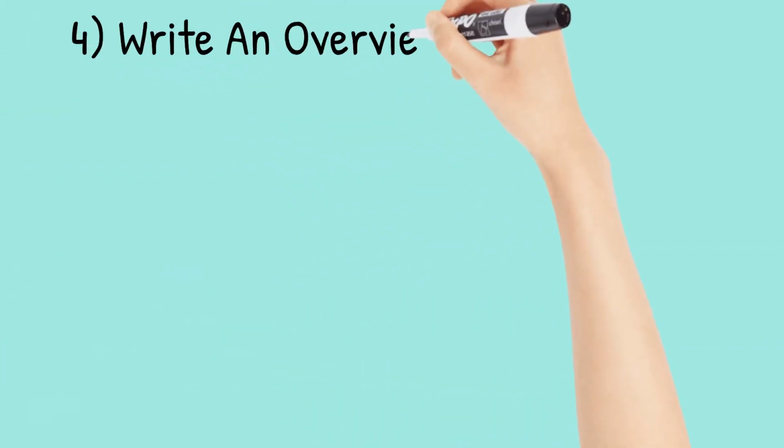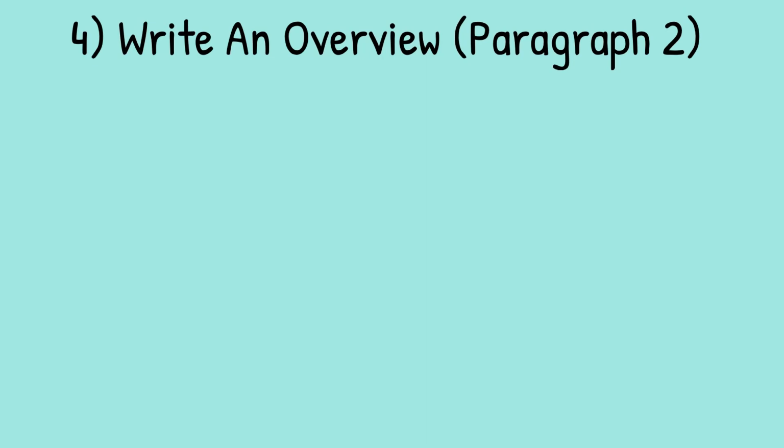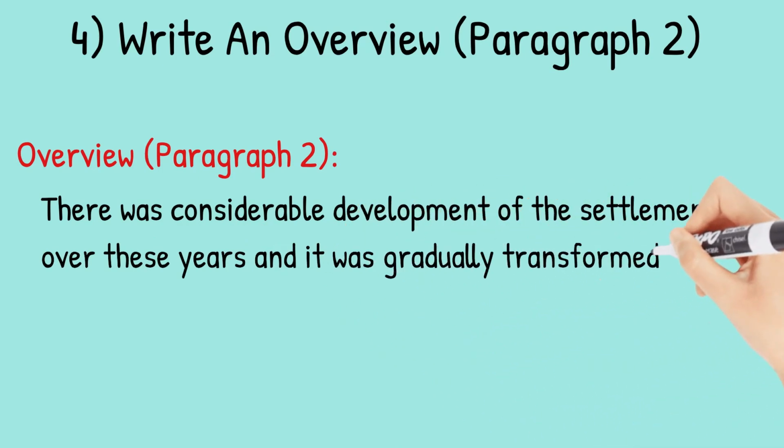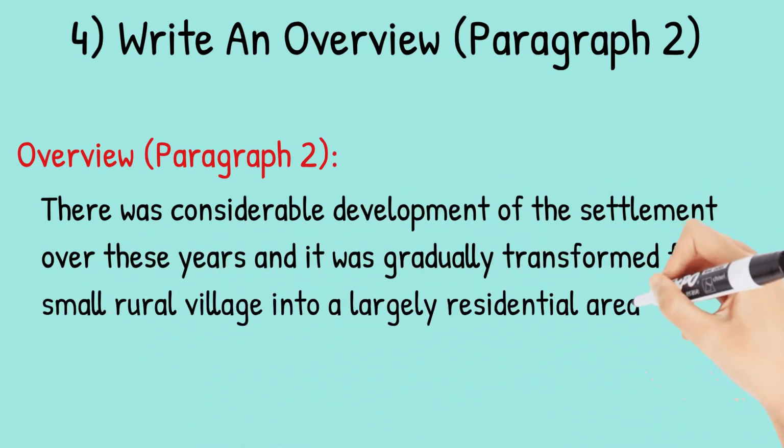Next is how to write an overview or paragraph 2. In the second paragraph, you should describe the general changes that have taken place. The detail comes later in the essay. State the information simply, no elaborate vocabulary or grammar structures are required, just the appropriate words and correct verb tenses. For example, the overview or paragraph 2 could be written as, there was considerable development of the settlement over these years and it was gradually transformed from a small rural village into a largely residential area. Two sentences would be better than one for the second paragraph, but we'll be getting into the detail if we say more about these maps at this point. So we'll leave the overview as one sentence.